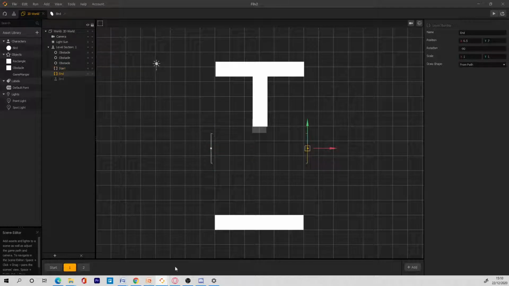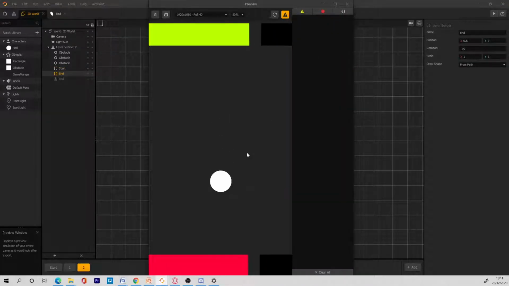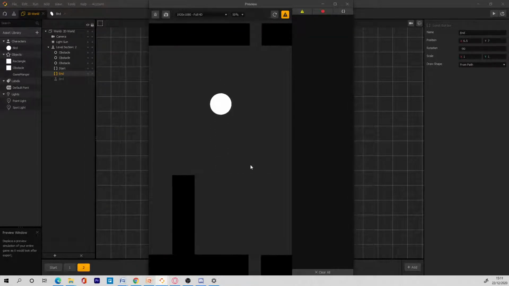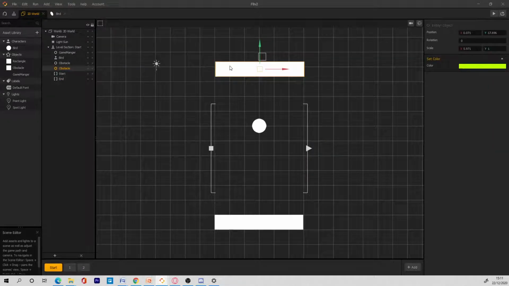So I go back to this one now. I can actually go and change it back to 7. Make sure that they have the same thing. And then if I play this now, there'll be some gaps, but everything is going to be in a straight line. So what I can do now is just go to my start scene and try to make this longer.